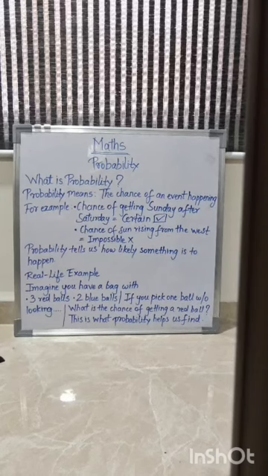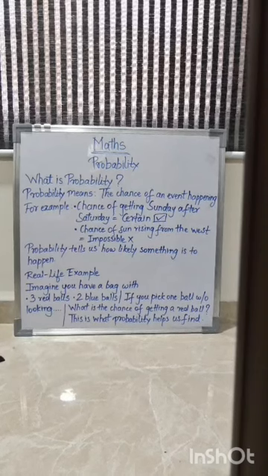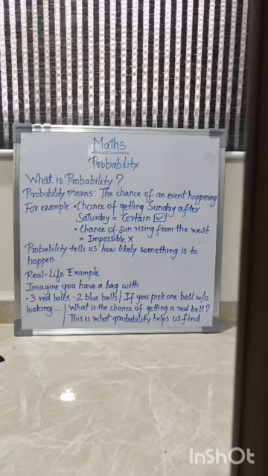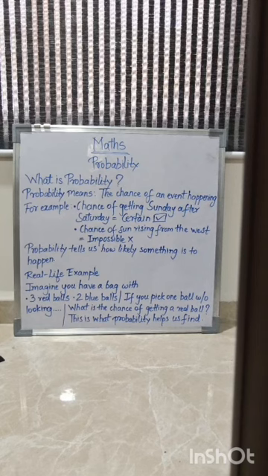Okay, so what do you think? What is probability? Probability means the chance of an event happening. For example, the chance of getting Sunday after Saturday. It's definitely certain. You can't ignore that there will be a Sunday after a Saturday. The second example is the chance of the sun rising from the west, which is impossible.